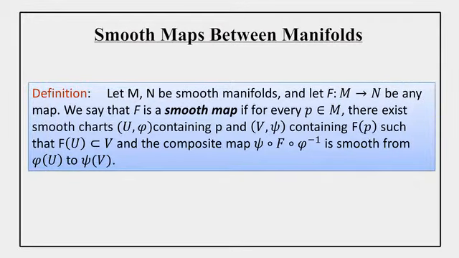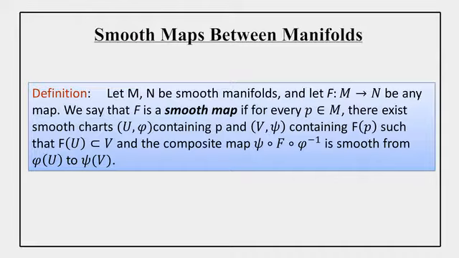Let's suppose M and N be two smooth manifolds, and let f from M to N be a map. Then we say that f is a smooth map if for each point p belonging to M, there exists a smooth chart (U, phi) containing p and (V, psi) containing f(p), such that f(U) belongs to V, and the composition map psi compose f compose phi inverse is smooth from phi(U) to psi(V). So here again the same thing happens.